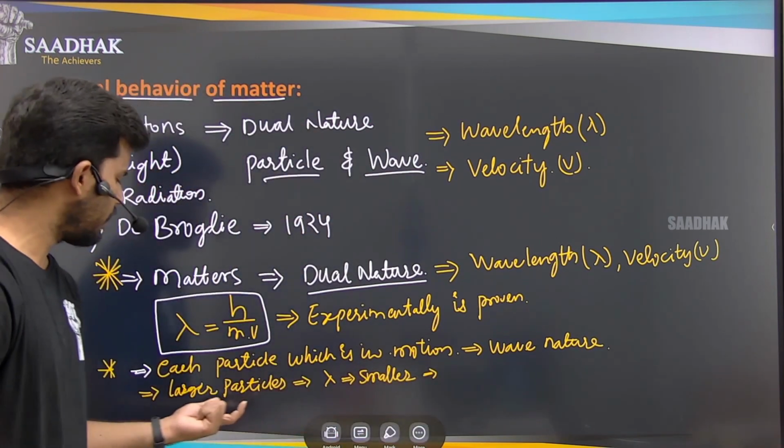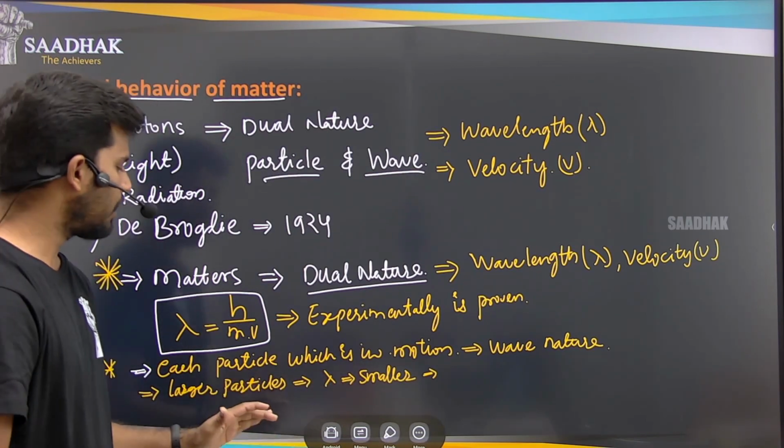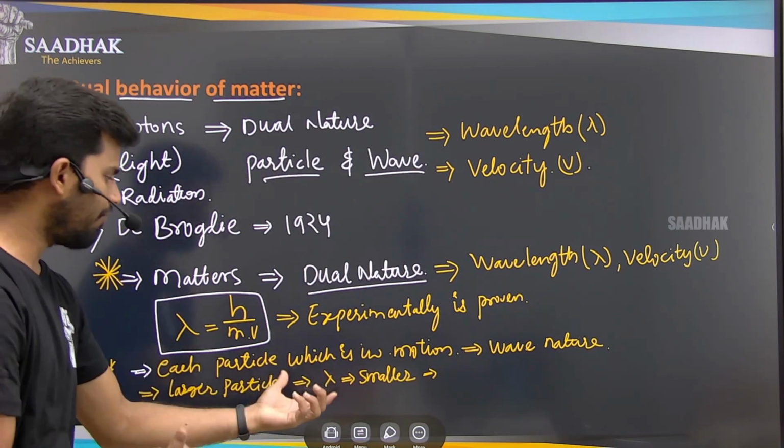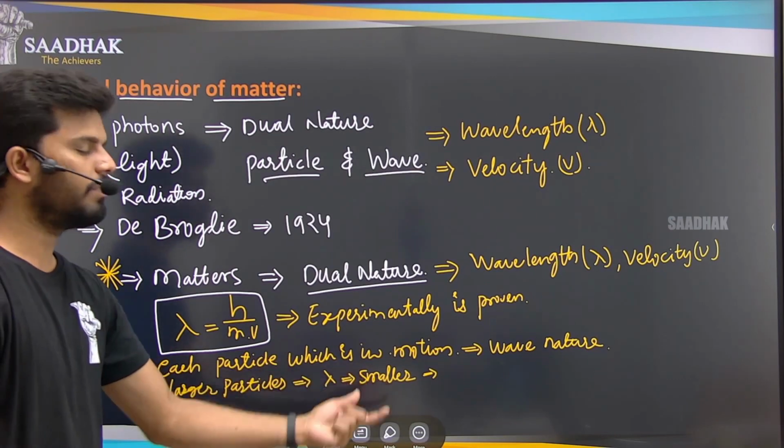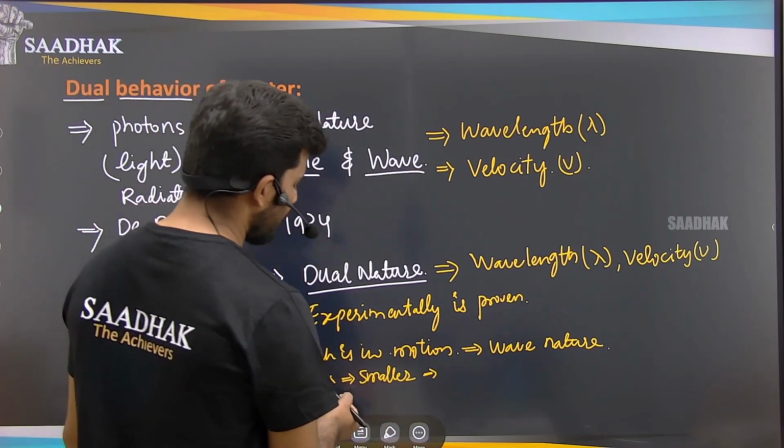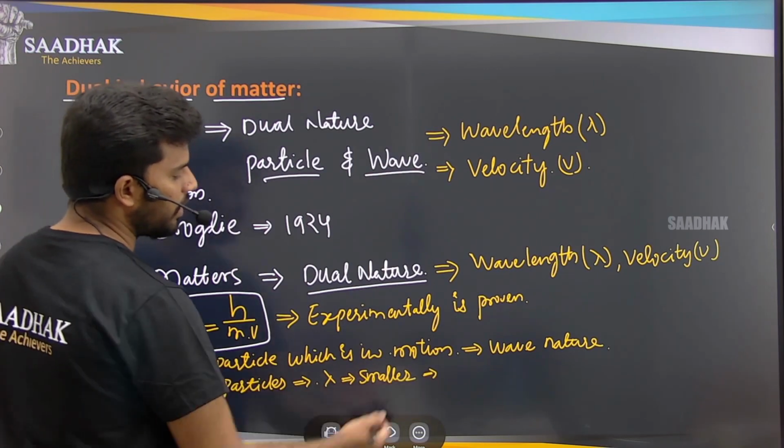That's why it is not visible, and finding the wavelength of these larger particles will be very difficult. So the wavelength is very small here.